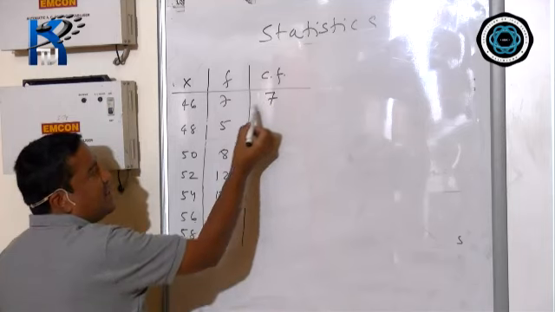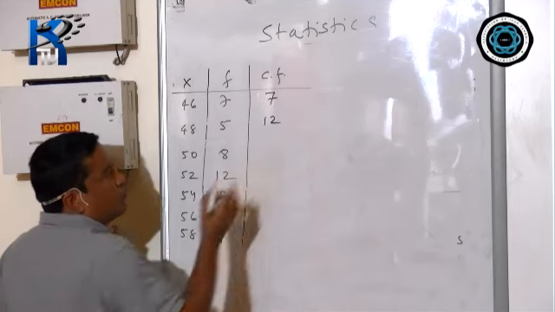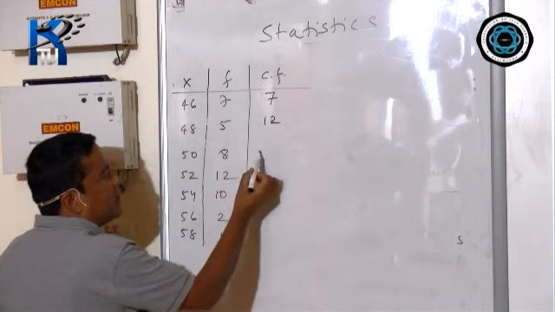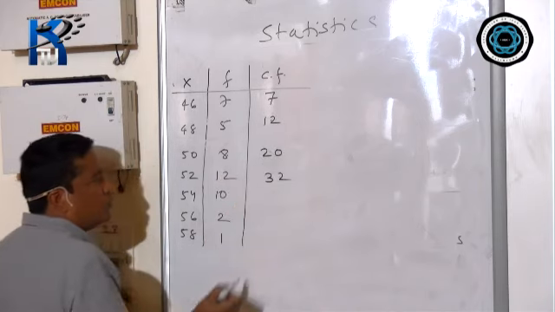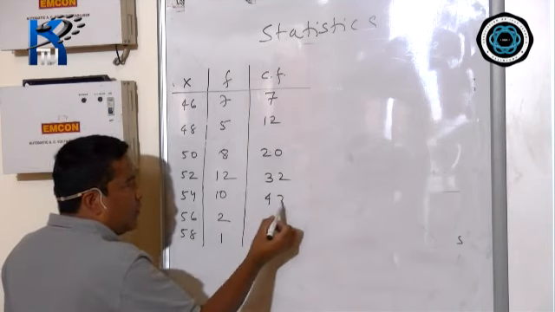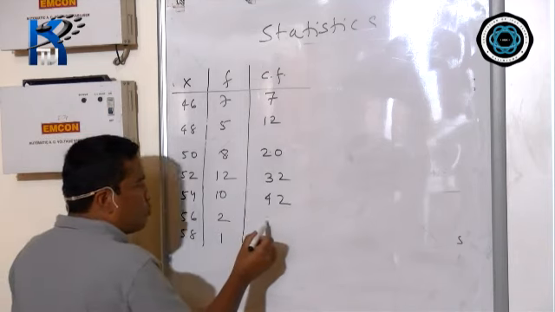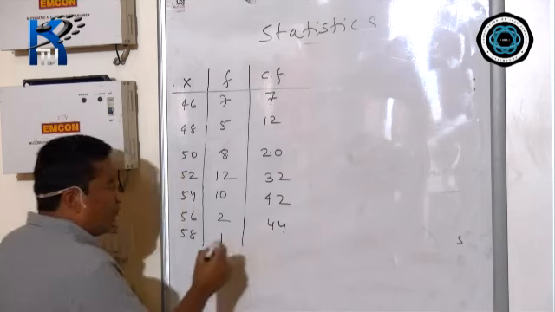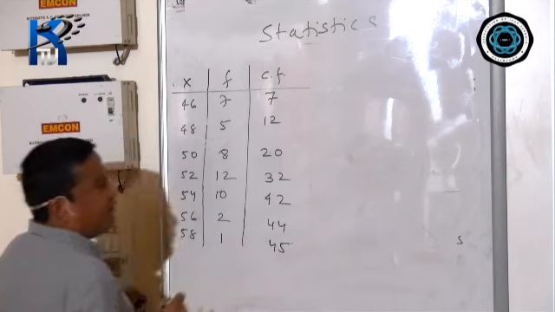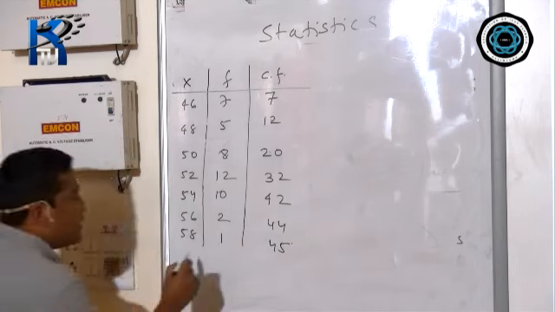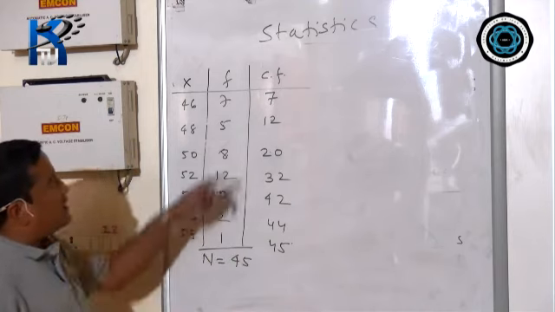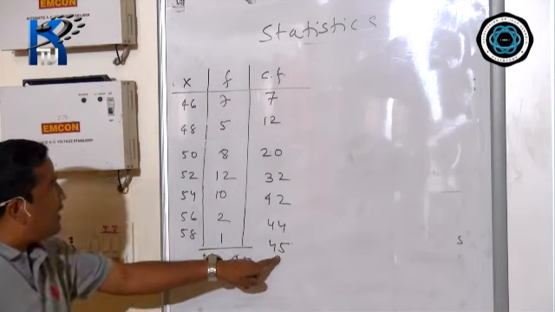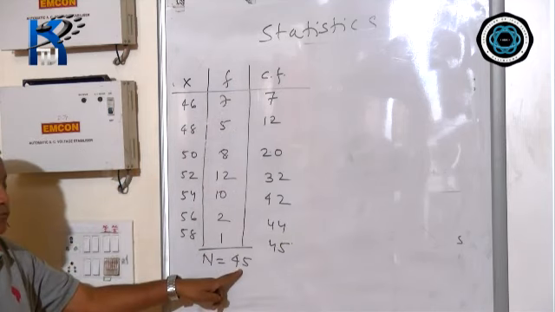Now add: 7 plus 5 is 12, 12 plus 8 is 20, 20 plus 12 is 32, 32 plus 10 is 42, 42 plus 2 is 44, 44 plus 1 is 45. Whatever is the last value for CF, the total is also the same, which is 45.